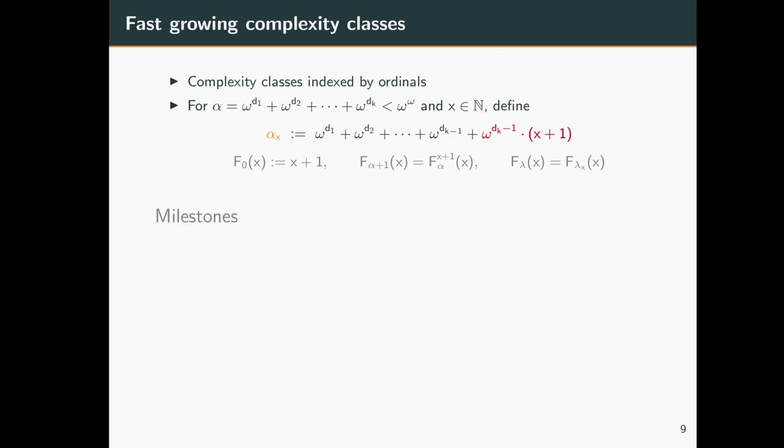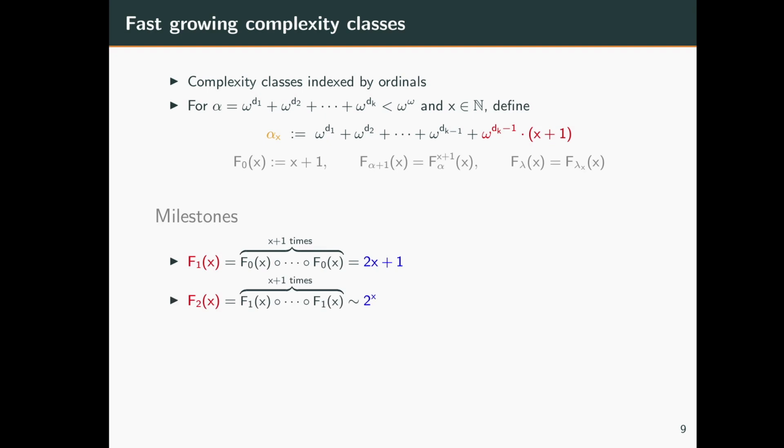Right. So some milestones of these functions include, f_1 of x is just 2x plus 1, f_2 of x is roughly the exponential function 2^x, f_3 of x is roughly the Tower function, and f_omega of x is roughly the Ackermann function.